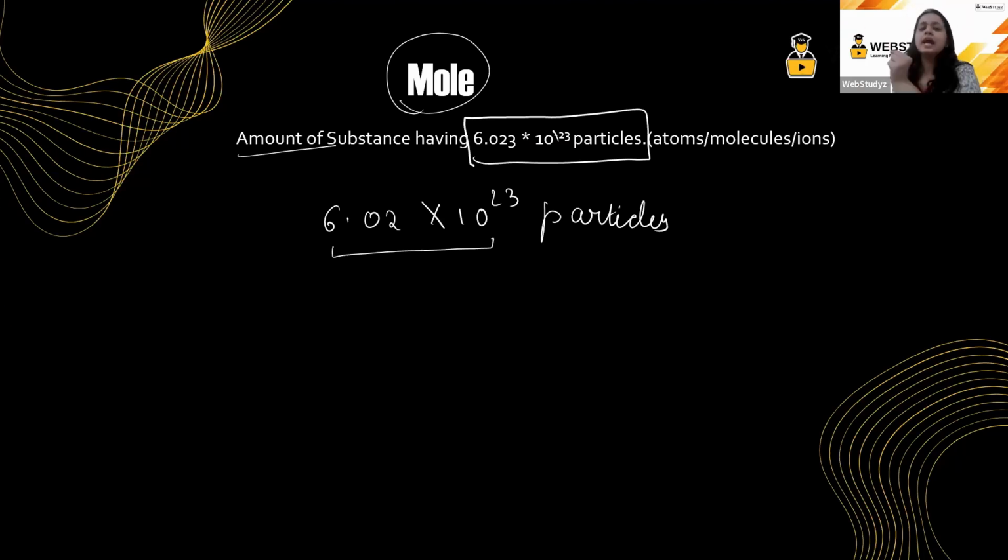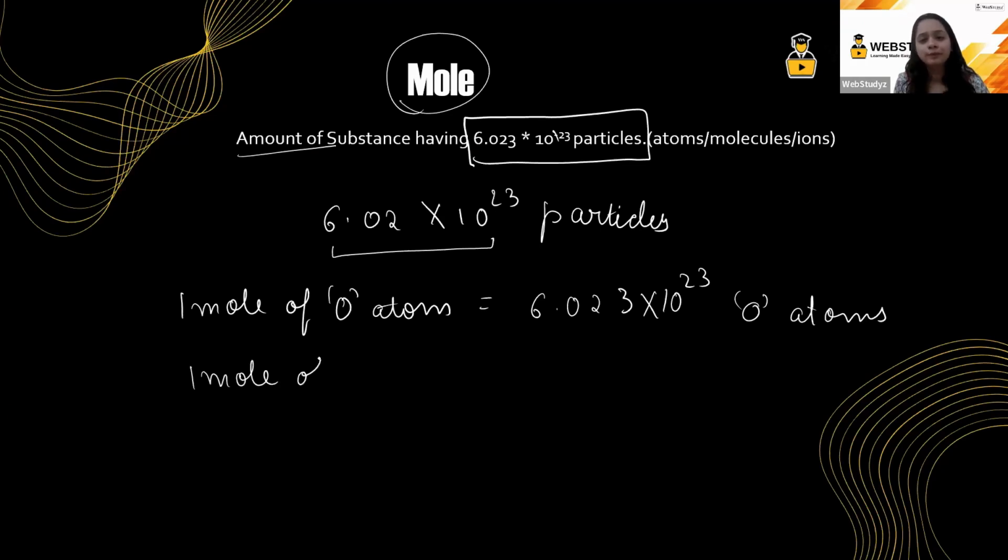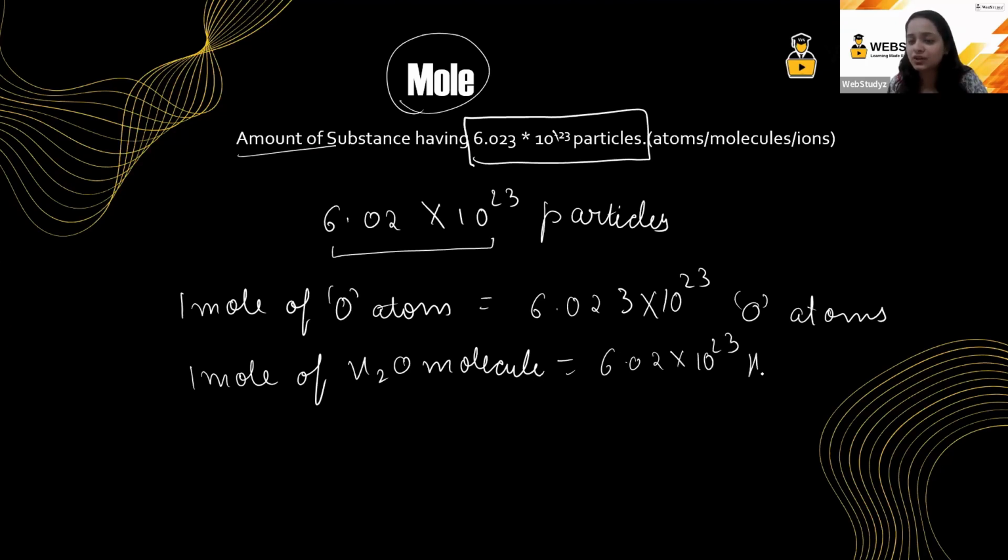Clear? If I say I'm talking about 1 mole of oxygen atom, then I'm talking about 6.023 into 10 raised to the power 23 oxygen atoms. I hope it is very clear. If I say I'm talking about 1 mole of H2O molecule, then students, I'm talking about 6.02 into 10 raised to the power 23 H2O molecules.